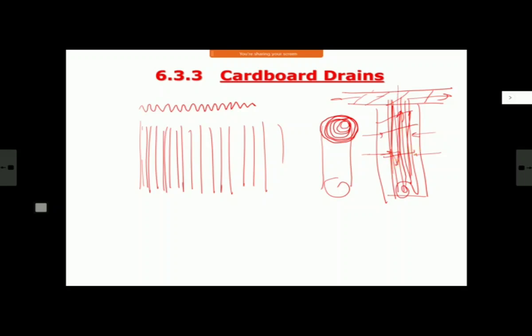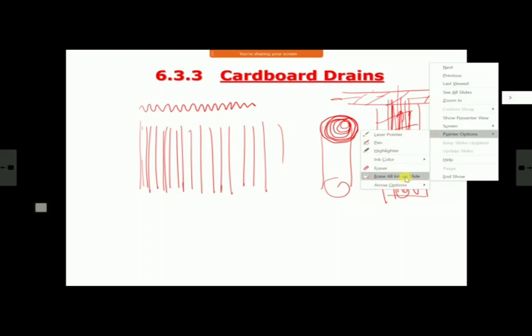This cannot take much load. Of course, it is not normal cardboard you're picking. They are specially treated cardboard. But still, this is for temporary and very small type of works. So this is also one of the types of vertical drains, cardboard drains.